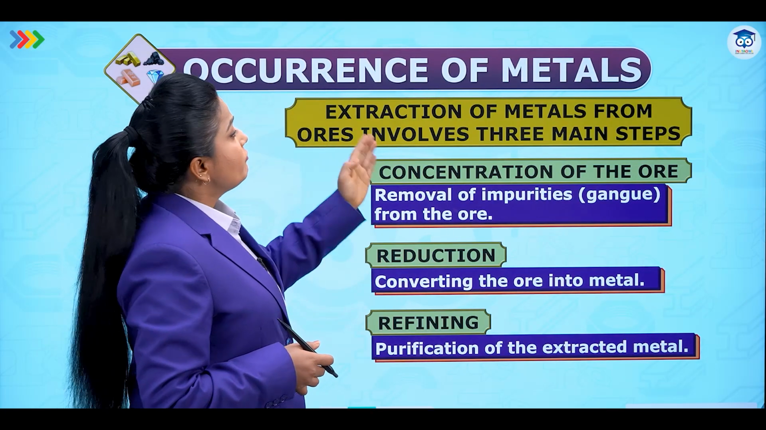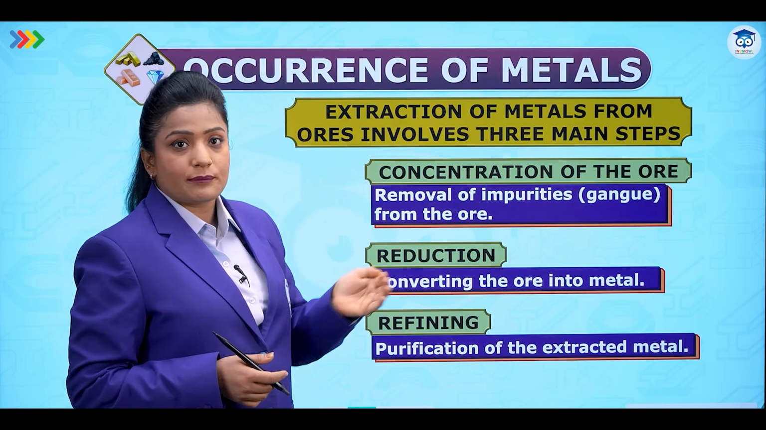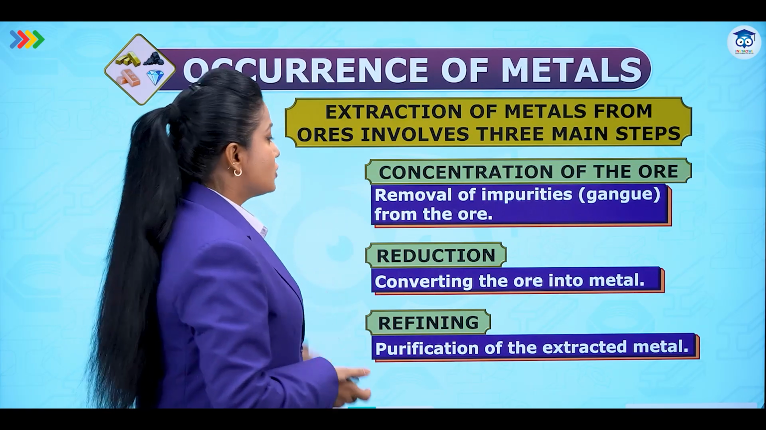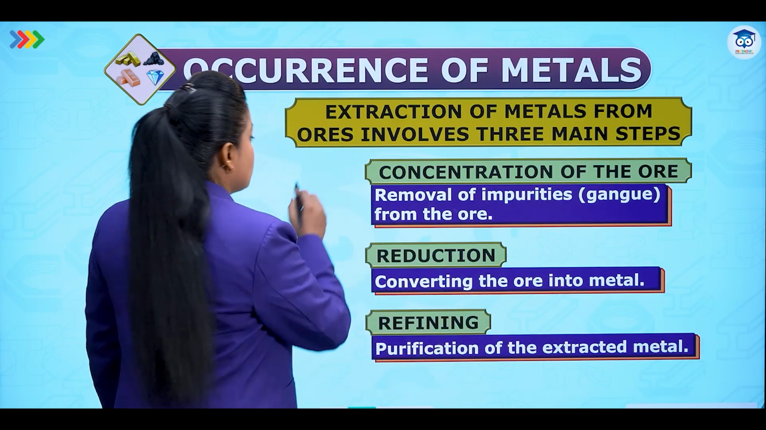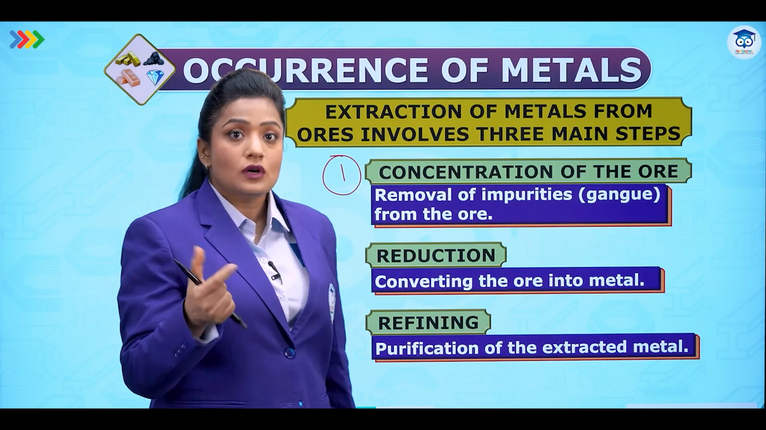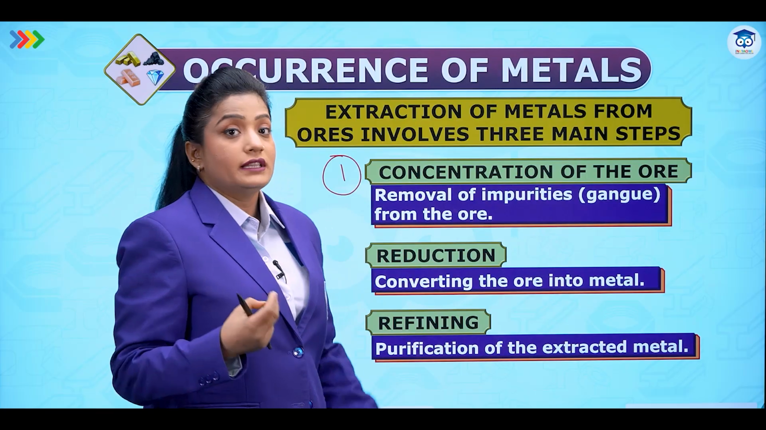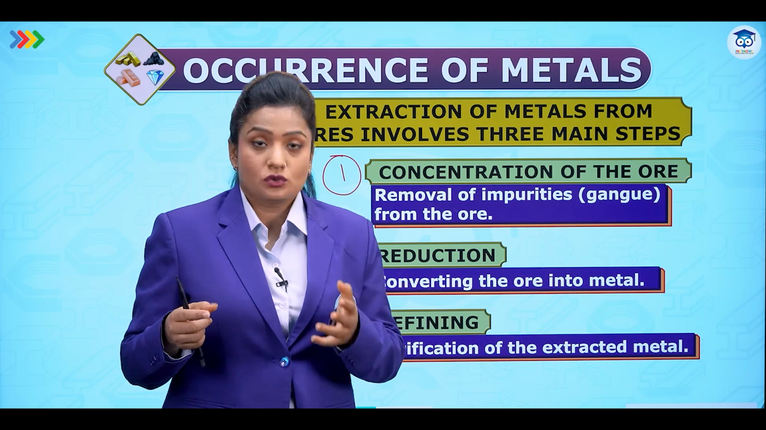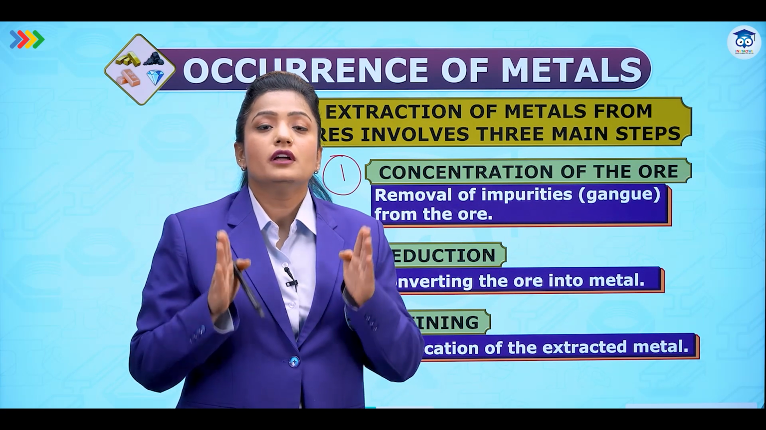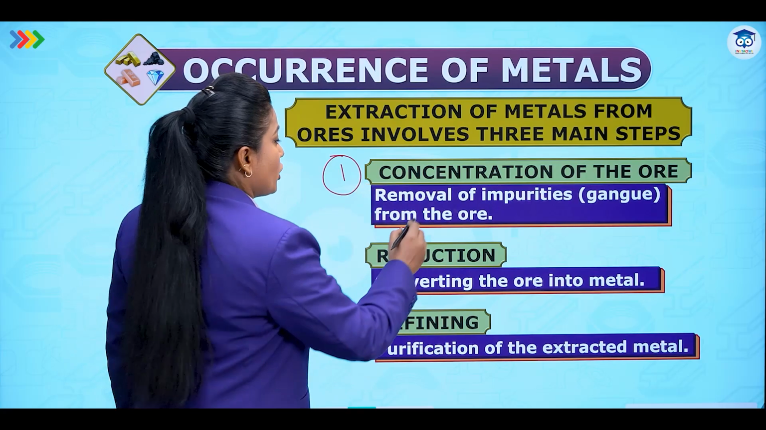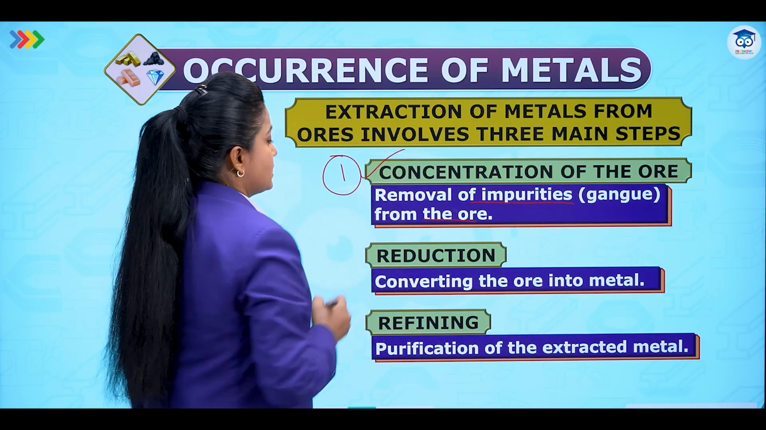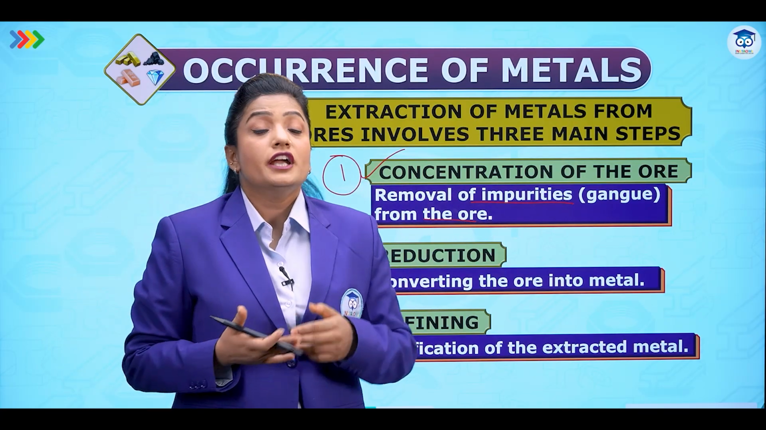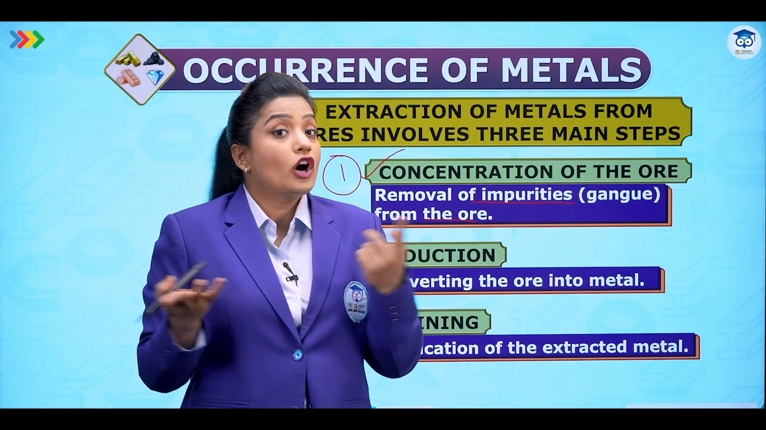Extraction of metals from ores involves three main steps. Let's try to understand these steps and then we'll move into their details. The first one is the concentration of the ore. First of all, we need to see what is an ore, what is a mineral, what are the impurities. Then once we know, we are going to perform the first step, that is the concentration of the ore. Concentration of the ore means removing the impurities. So removal of impurities, the gangue, from the ore is called concentration. Once the impurities are removed, we will get the metal in its combined form. It could be carbonate, sulfide or halide or an oxide.